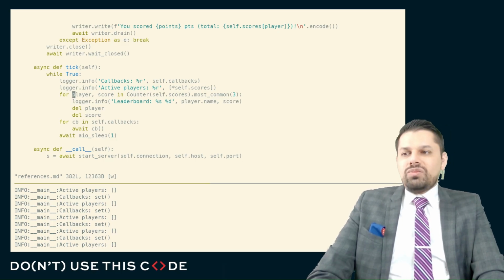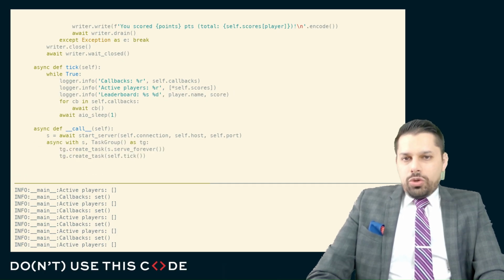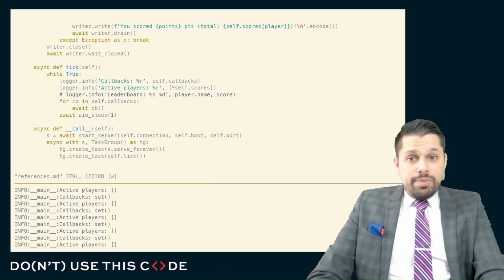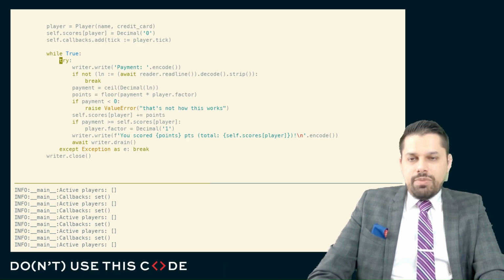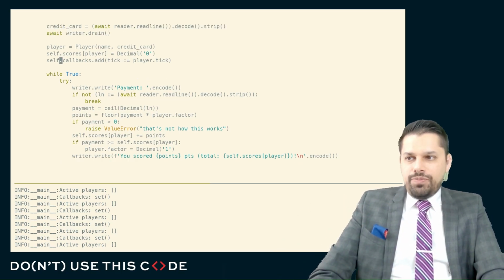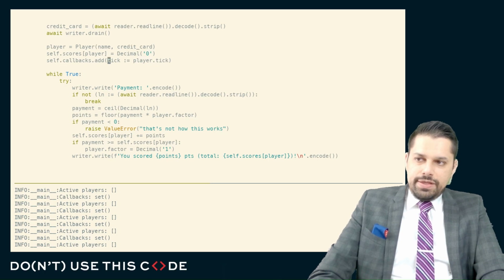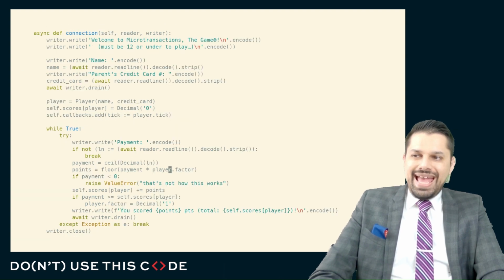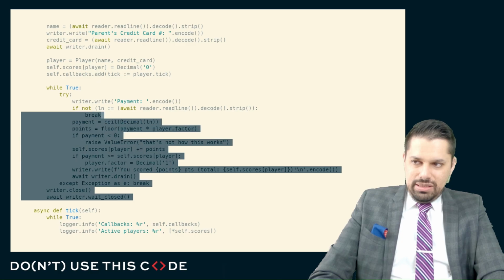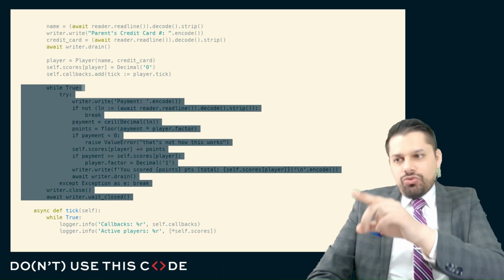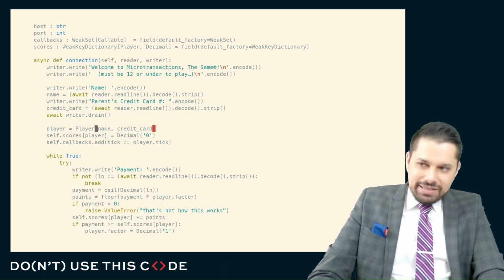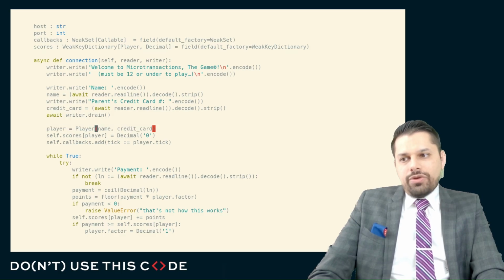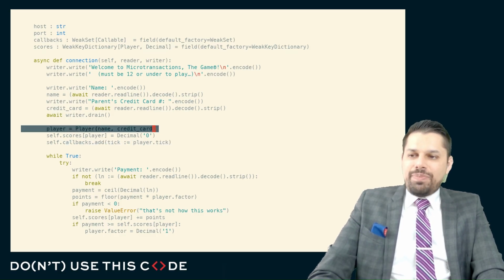In general, what you should think is this. When you're working with callback-based frameworks, which are very common, GUI frameworks being a notorious example, you need to track the lifetime of all the objects. You need to match up the lifetimes as close as possible. The reason that this trick worked is this created a local variable called tick, which kept a reference open to this bound method, and that variable was only in scope for the duration of this entire asynchronous task, and that's exactly the same duration that the player object was around for. And so this matched up exactly.